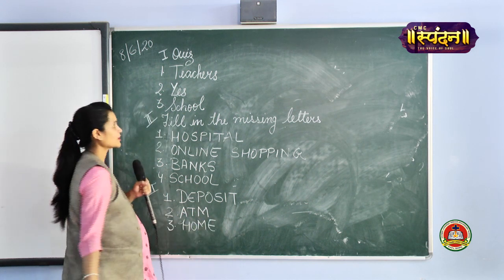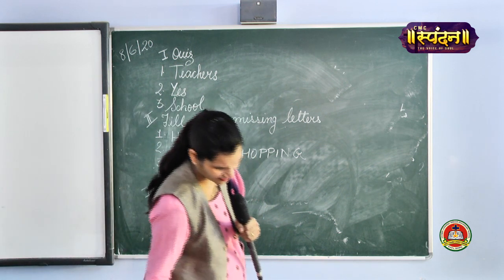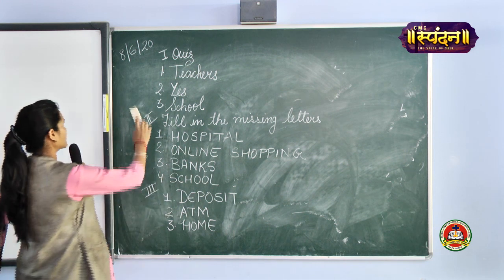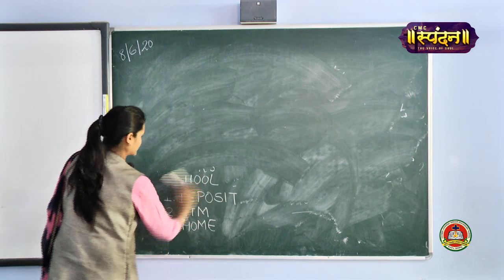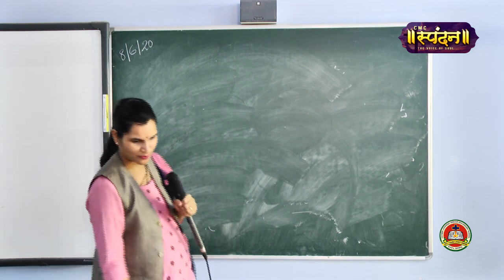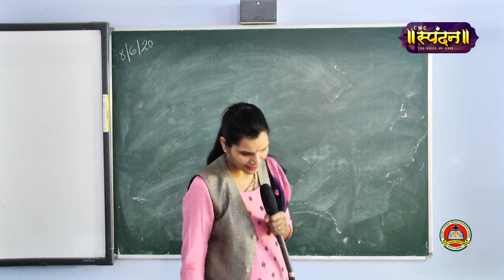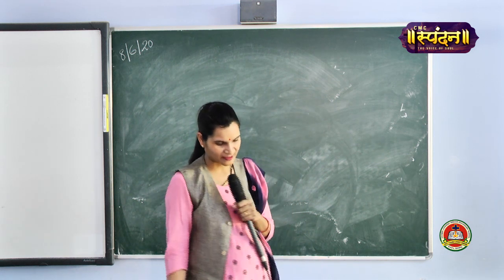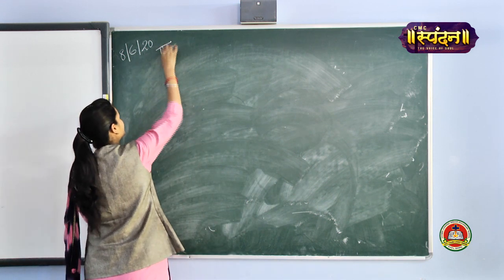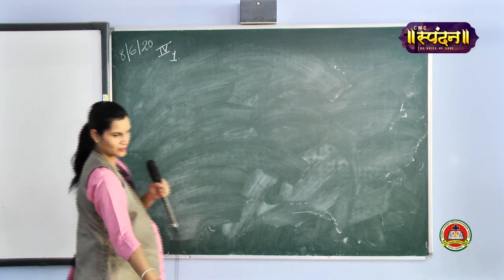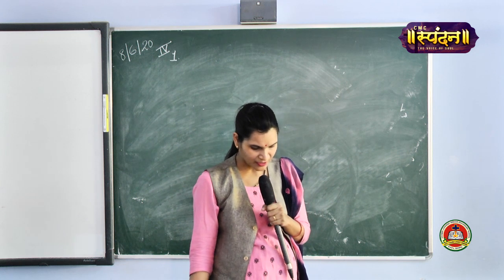Okay, so these three questions are clear to you. Now we move to the next part. I hope you all must have written all these things in the book. Now we move to the Roman letter question, that is 4. That is write T for true and F for false statement. So the first one is in a hospital, computers are used to book tickets.